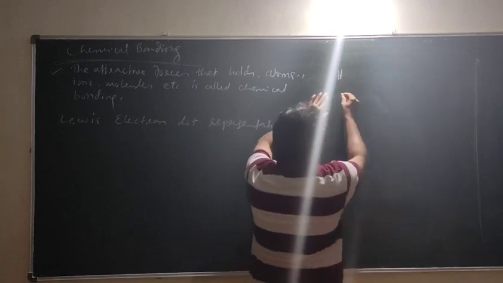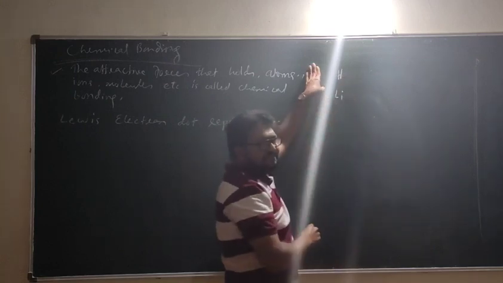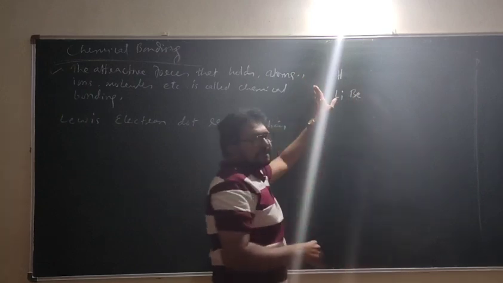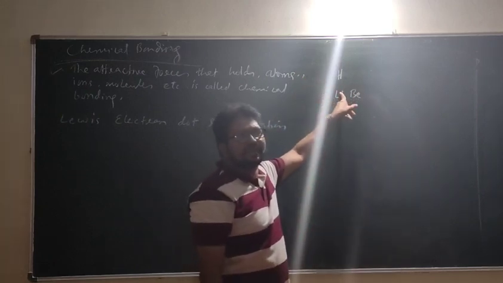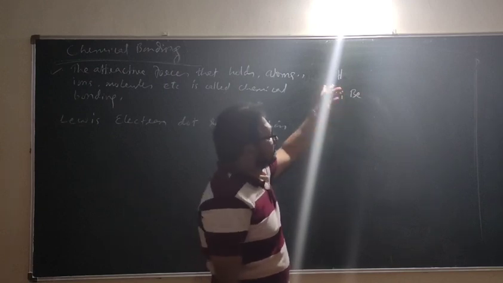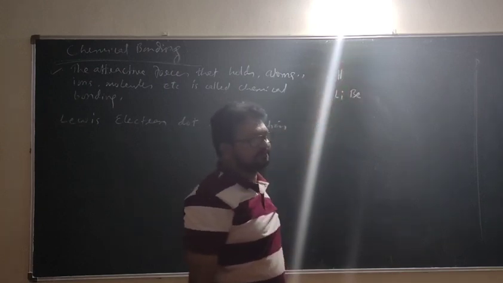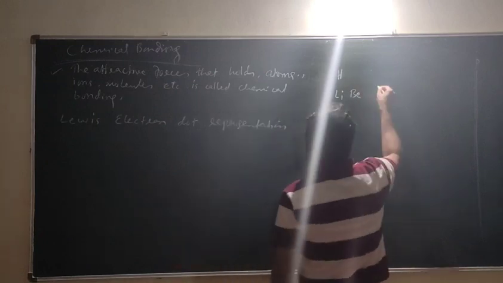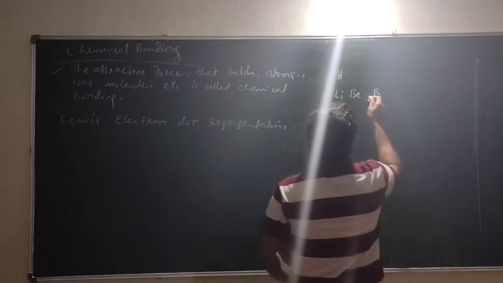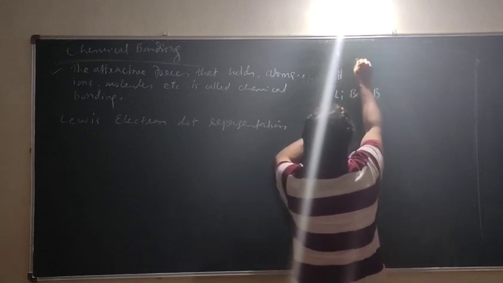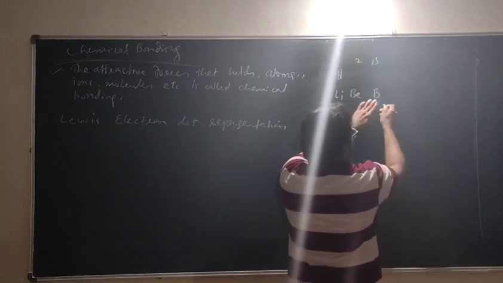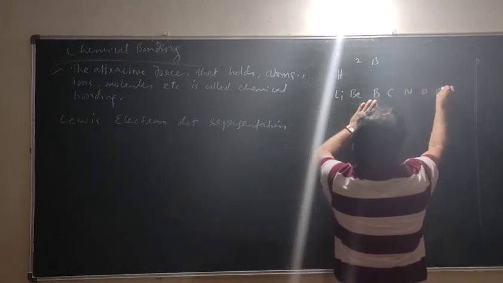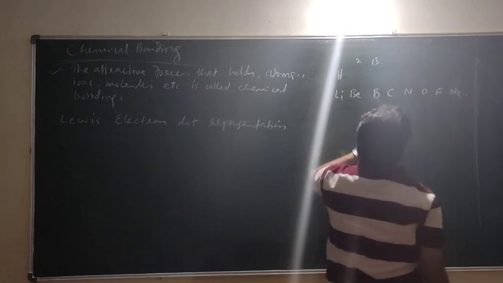Okay. Then it starts with lithium in the second period, beryllium in the second period, first element, second period, second element. That is second group. Then when you go to the 13th group, in between there is a gap. And when you go to the 13th group, it starts with, I write here only, group number 1, group number 2, group number 13. Boron, carbon, nitrogen, oxygen, fluorine, neon.